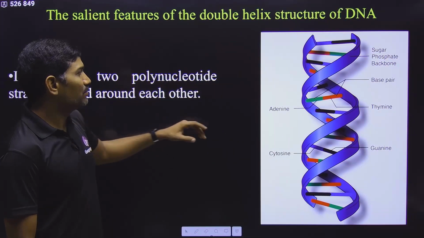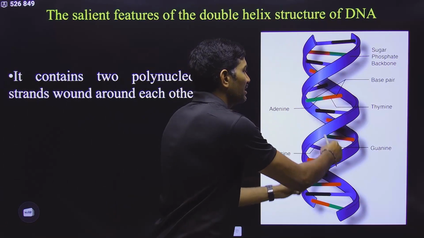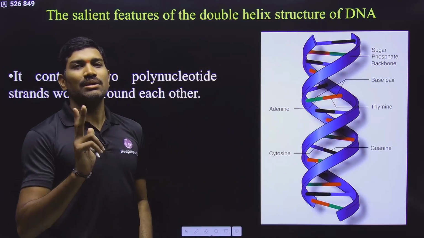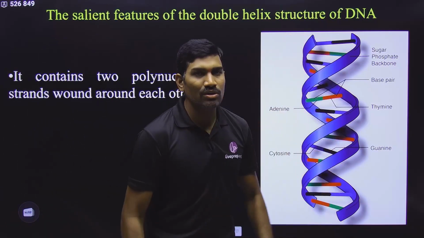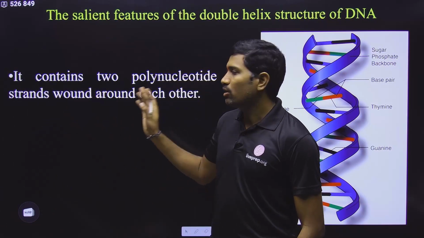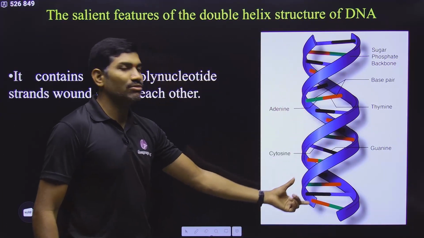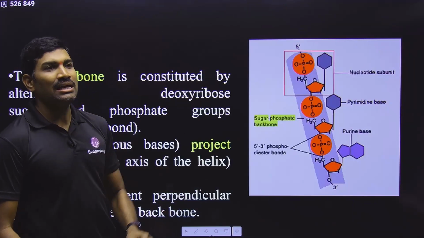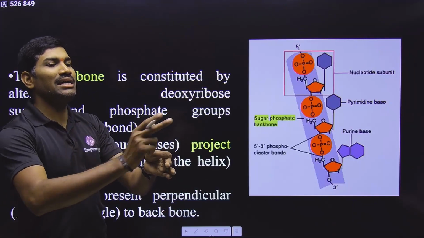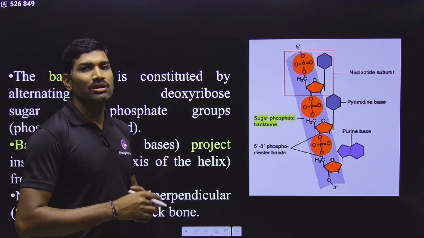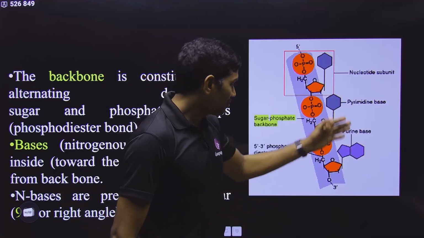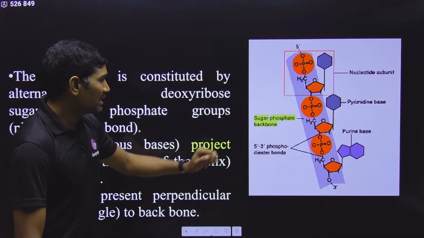So in this, what they proposed is that two polynucleotide chains, two strands, are present. How are they present? They are wound around each other. They are helically coiled around each other, but actually they are coiled around an imaginary axis. And what is the direction of this coiling? Right-handed coiling. Separately I have kept a diagram, and there I will show you.